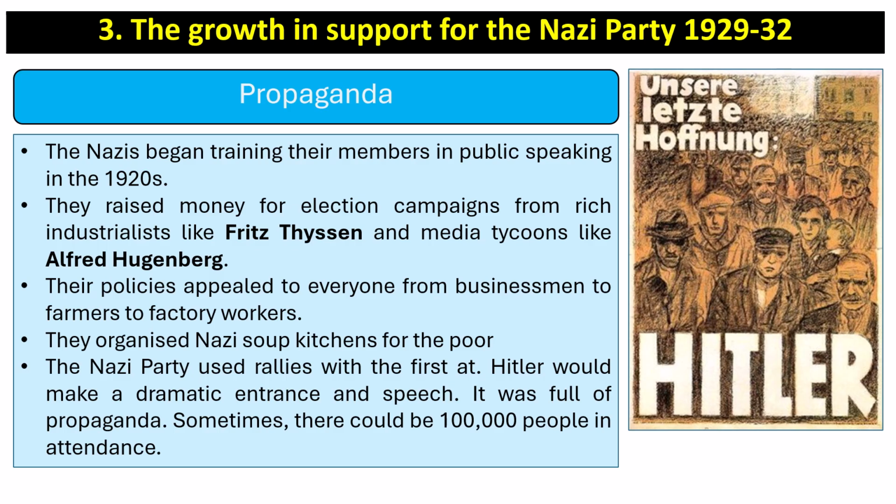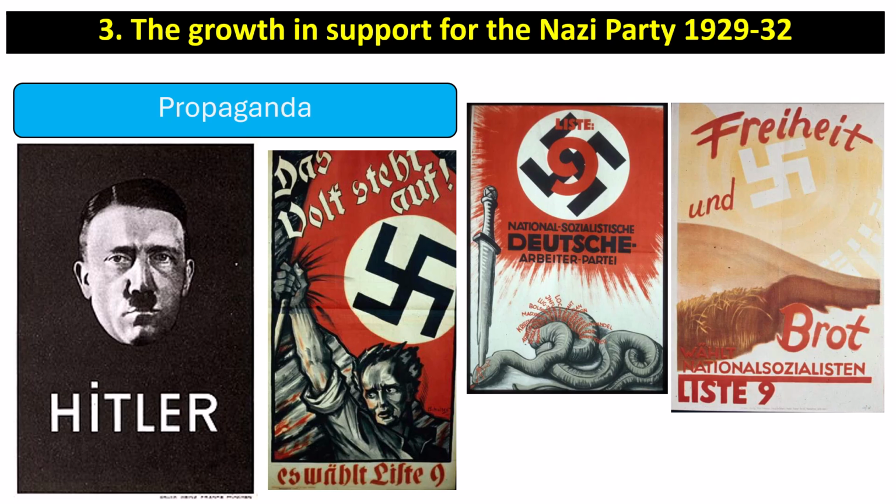Propaganda was also really important. The Nazis trained their members in public speaking in the 1920s. They raised money for election campaigns from rich industrialists like Fritz Thyssen and media tycoons like Alfred Hugenberg. And their policies appealed to everyone from businessmen to farmers to factory workers. They organized Nazi soup kitchens for the poor, and they used rallies such as the one at Nuremberg. Hitler would make a dramatic entrance and speech. It was full of propaganda. Sometimes there could be 100,000 people in attendance. And of course, these just show you some examples of the propaganda posters. They were very striking and caused many people to support the Nazis.